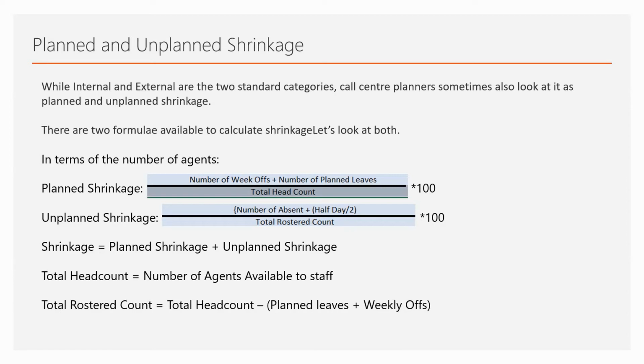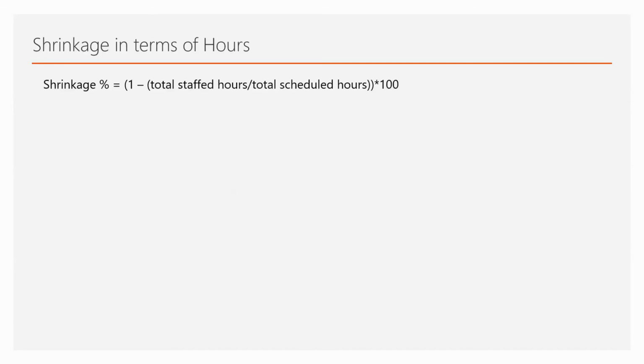So that's what planned and unplanned shrinkage is all about. Then the next is when we calculate the shrinkage in terms of hours. So how do we do that? That is 1 minus total staffed hours divided by total scheduled hours, multiplied by 100.